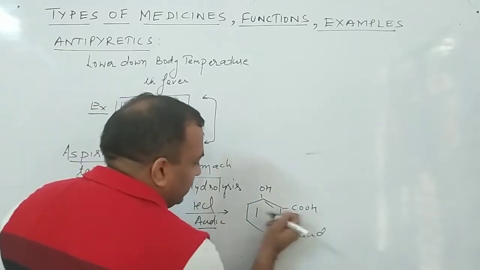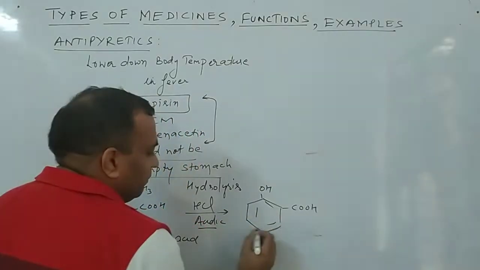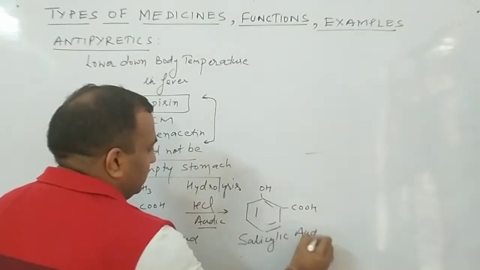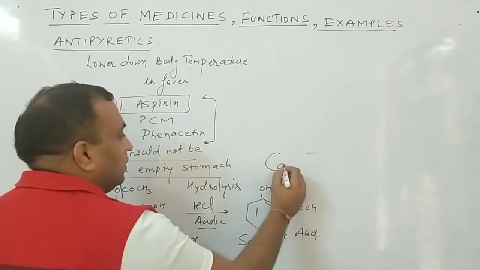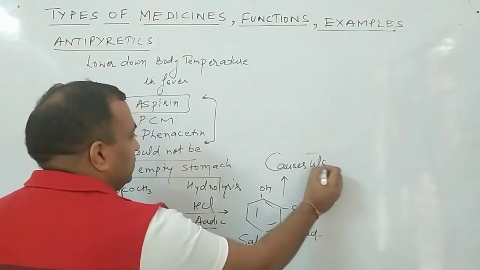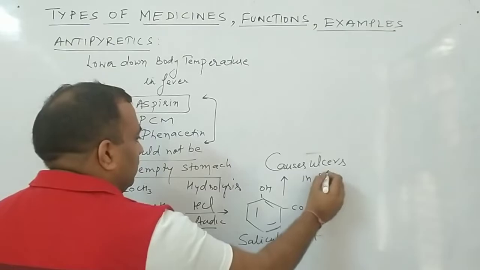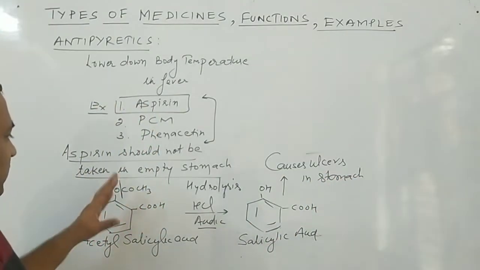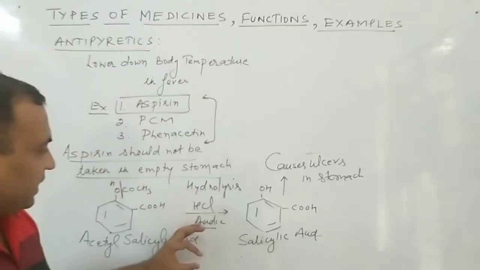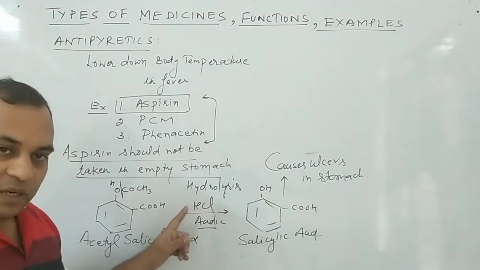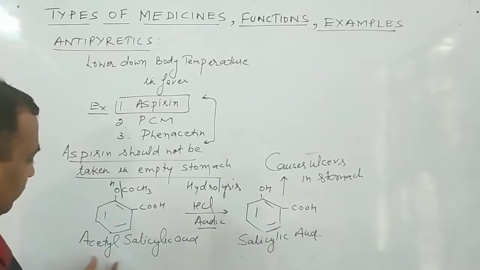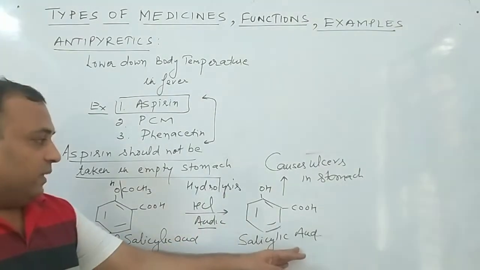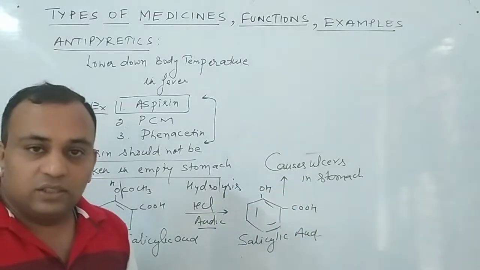No need to study about the byproduct, but the compound formed is salicylic acid. This is the compound, salicylic acid, and this compound causes ulcers in stomach. So what is the reason behind this? Clear to all of you that when the stomach is empty, a lot of HCl is present, due to which this aspirin, which is technically acetyl salicylic acid, undergoes hydrolysis forming salicylic acid that causes ulcers in the stomach.